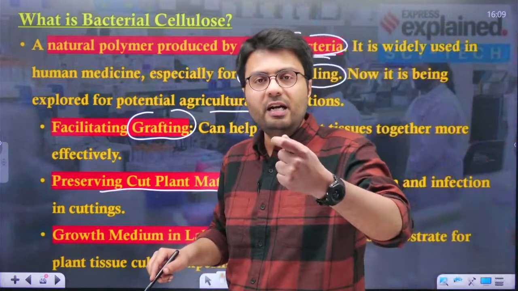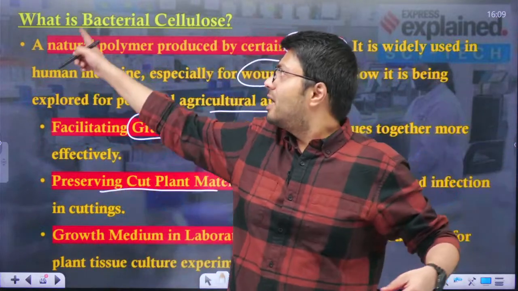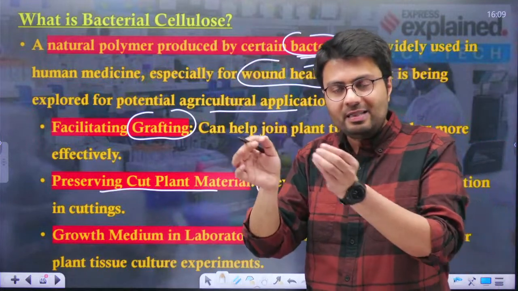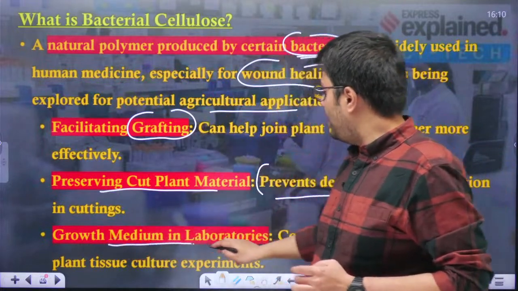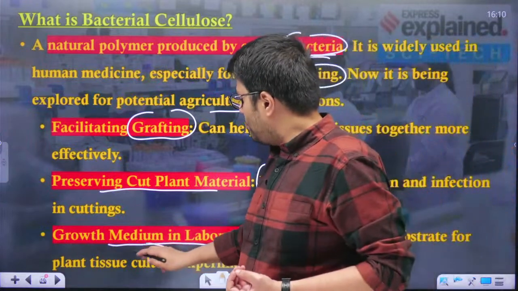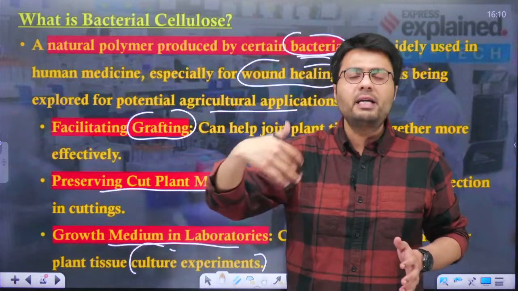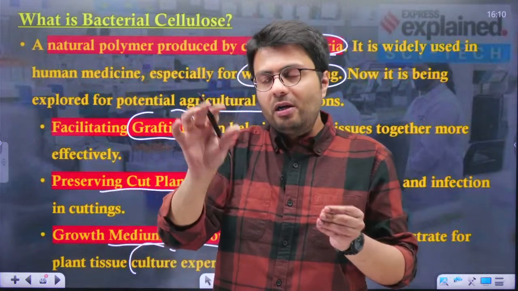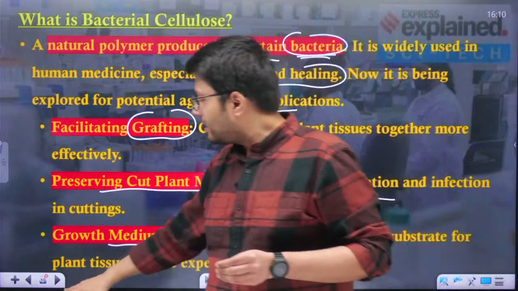So you can understand, even if you pluck a flower which can be sold for commercial purposes, and if it has bacterial cellulose, the dehydration or going bad of that particular stem of the plant would be slower. Also, it acts as a growth medium in laboratories, as it could serve as a substrate for plant tissue which can be used for culture experiments. Understood? So these are the three properties of bacterial cellulose, and this is why the scientists are exploring whether or not this bacterial cellulose can be applied for agricultural purposes, right?